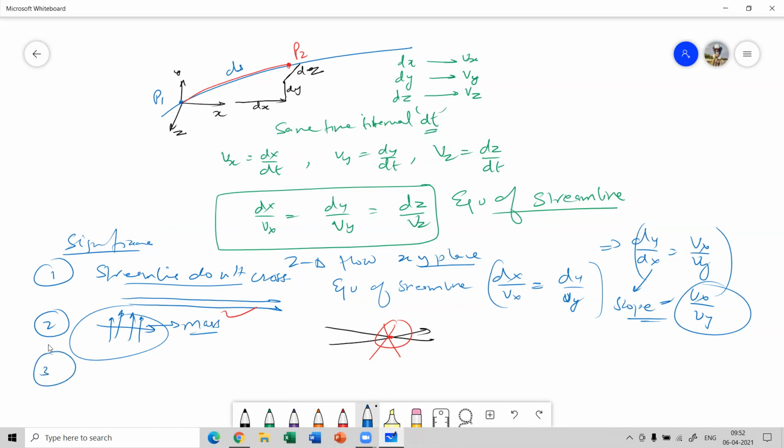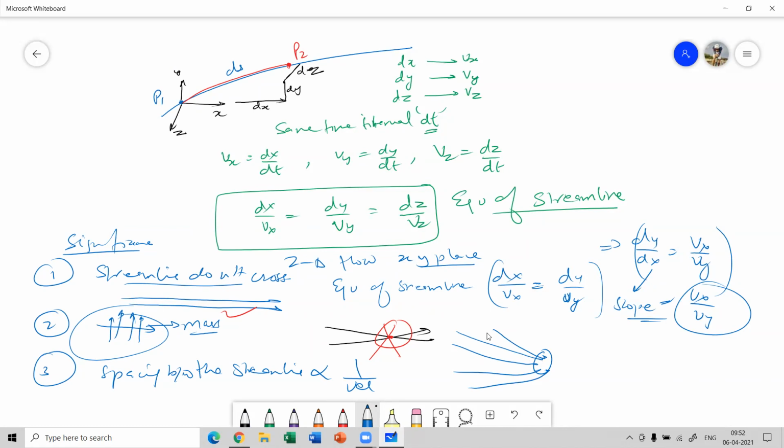And third, the spacing between the streamlines is inversely proportional to the velocity. That means if there is a convergence of the streamlines, obviously at the convergence the distance between any two given streamlines is less.